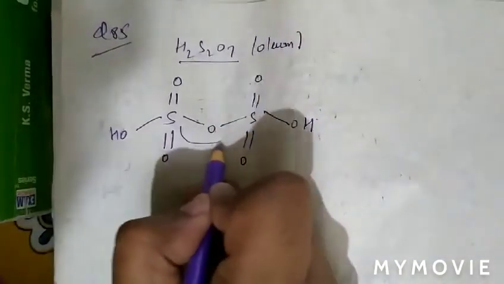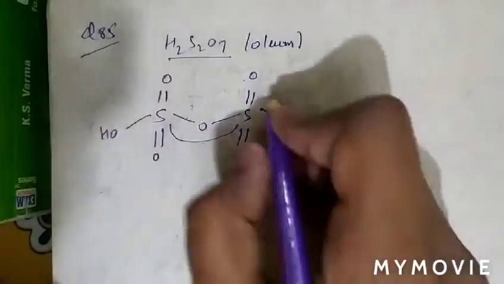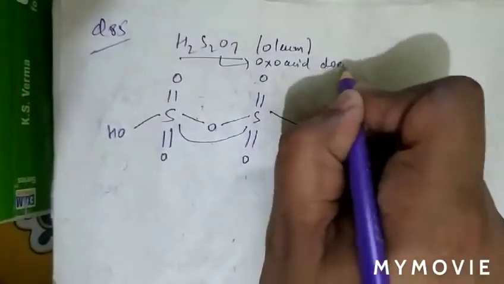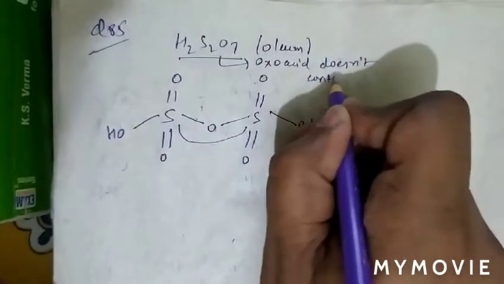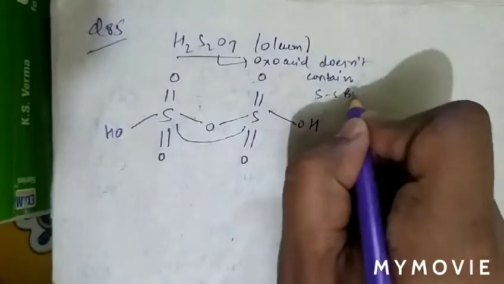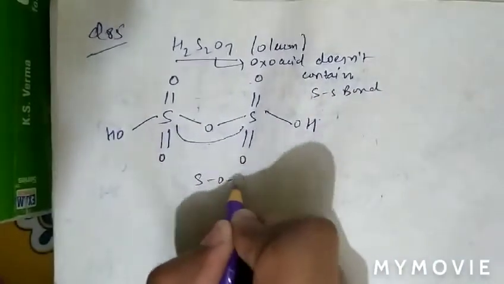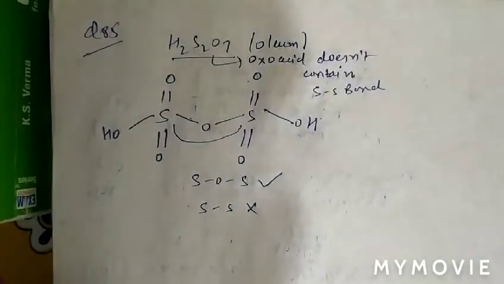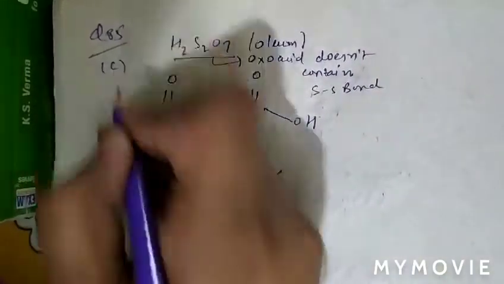As there is a sulfur-oxygen-sulfur linkage, this oxo acid does not contain a sulfur-sulfur bond. It contains a sulfur-oxygen bond. No sulfur-sulfur bond is present. So question number 85, option C is correct.